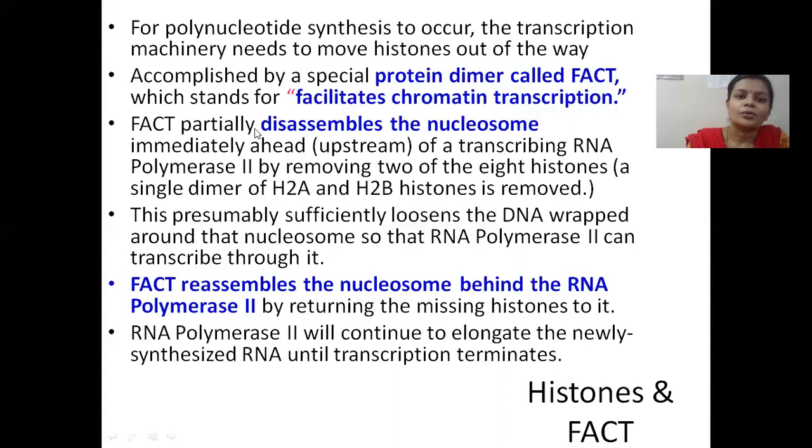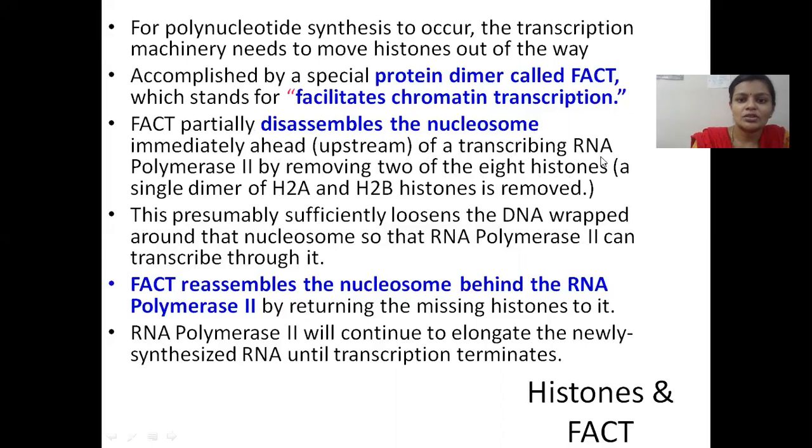Okay, so this FACT protein is what is involved in the disassembly of the nucleosome. It removes 2 out of the 8 histones, that is H2A and H2B are removed from the octamer, and sufficient space is created for the transcription complex to move along the DNA.